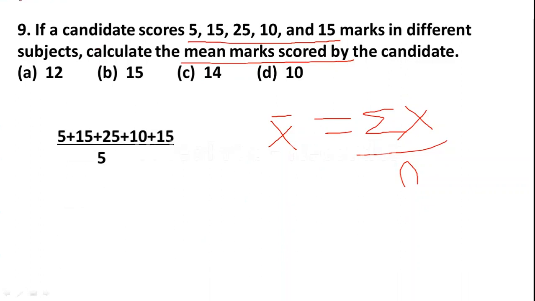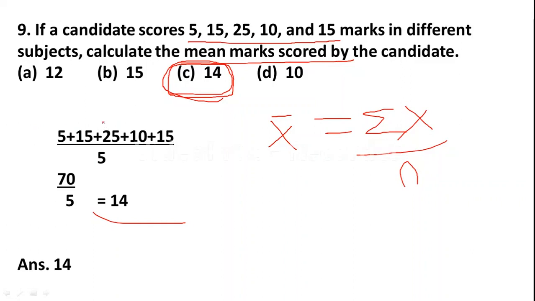Okay, how to calculate it? 5 plus 15 plus 25 plus 10 plus 15 divided by 5. So it is 70 divided by 5, 14 is the right answer. So option C is the correct answer. 5 means here 5 observations are there, 1, 2, 3, 4 and 5. 70 is the sum of all given observations. I hope you understood this, and here the correct answer is option C, 14.